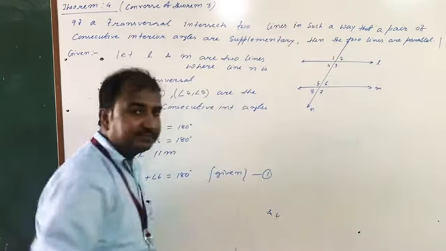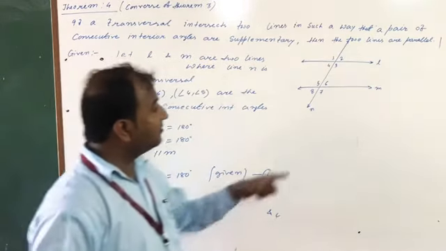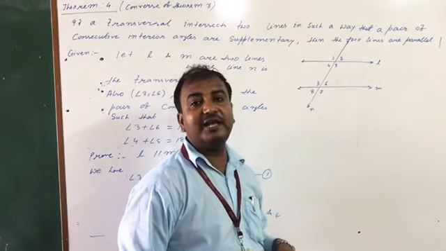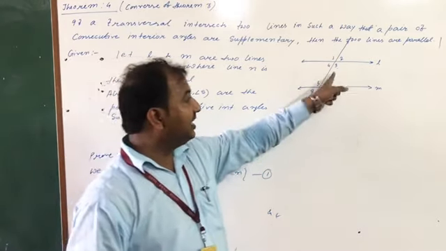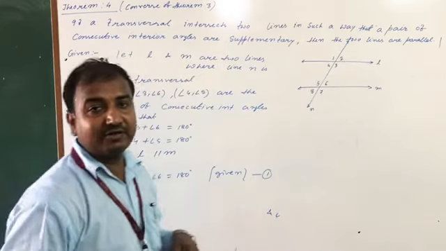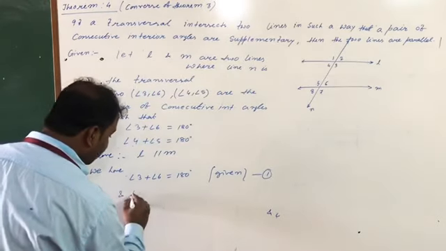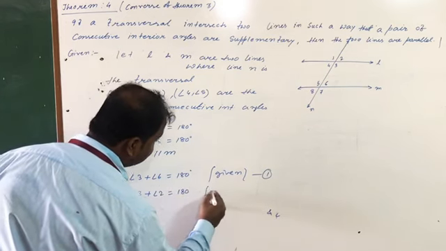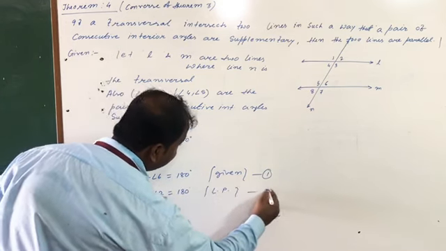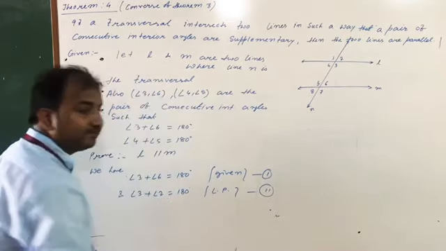Leave it at first. 3 plus 6 equal to 180. This you have been given in the question. And 3 plus 2 is also 180 or not? Also angle 3 plus angle 2. This is also 180. Reason for this, linear pair. Leave it as equation number 2.